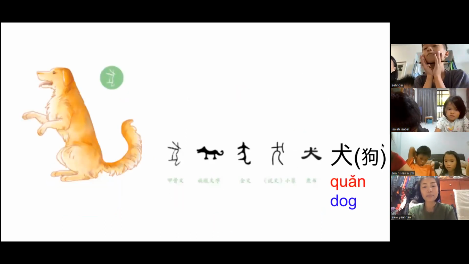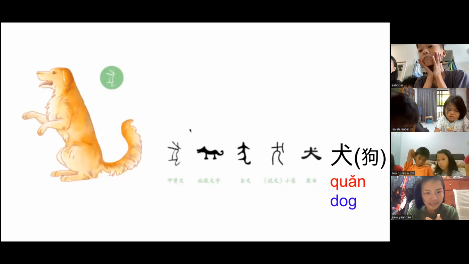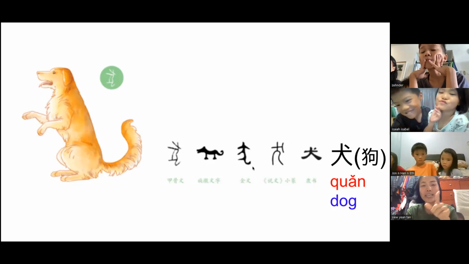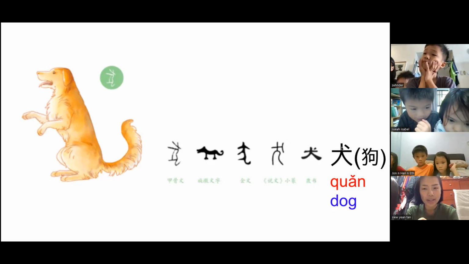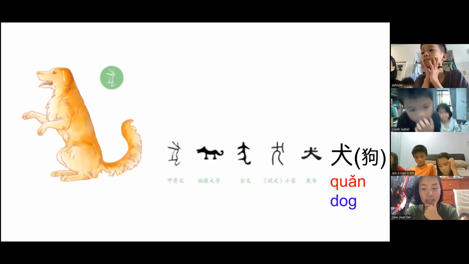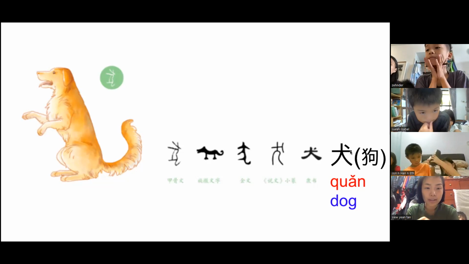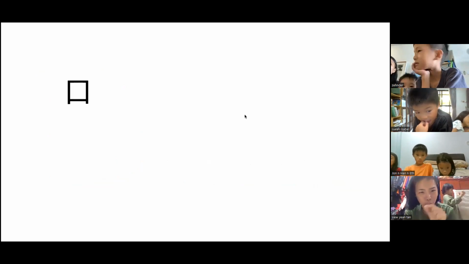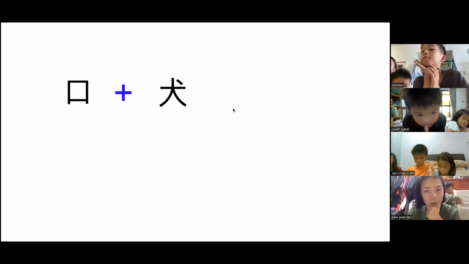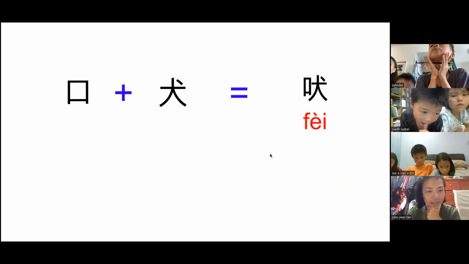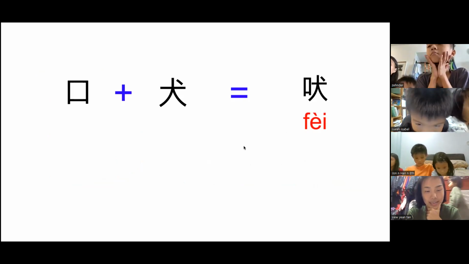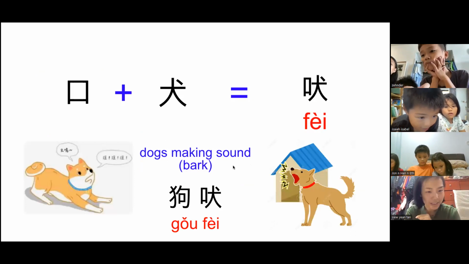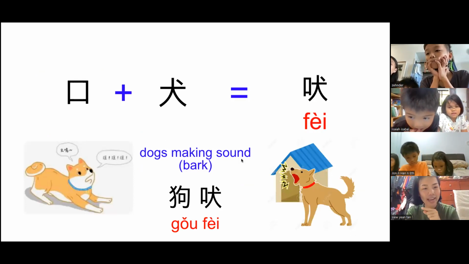Okay, another word. What is this? Yeah, this is 狗, but actually 狗 started with this word we call 犬. It's the same word as 狗, but we call it 犬 during the ancient time. So when we add a 口 to a 犬, meaning a dog, we call it 吠. 吠. Yes, very good. So when dogs are making sound, when they are barking, we say 狗吠. Okay, remember this, 狗吠.